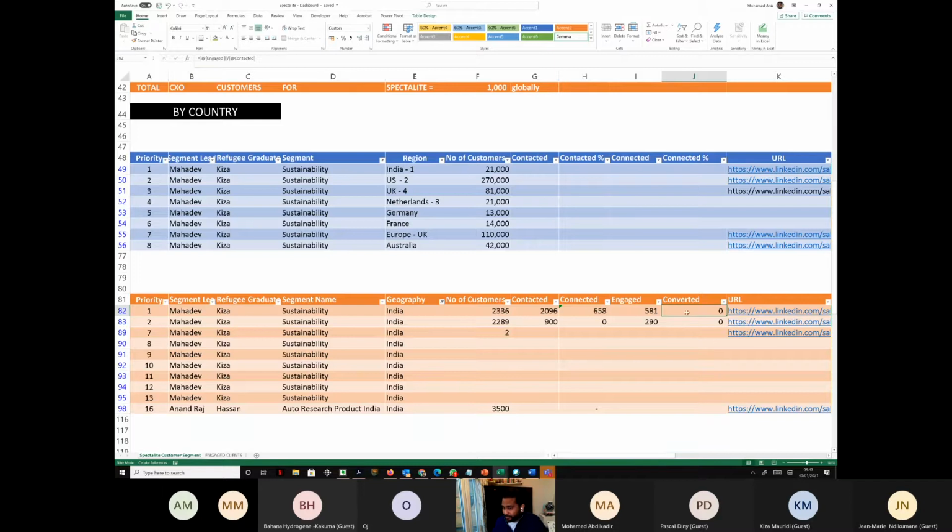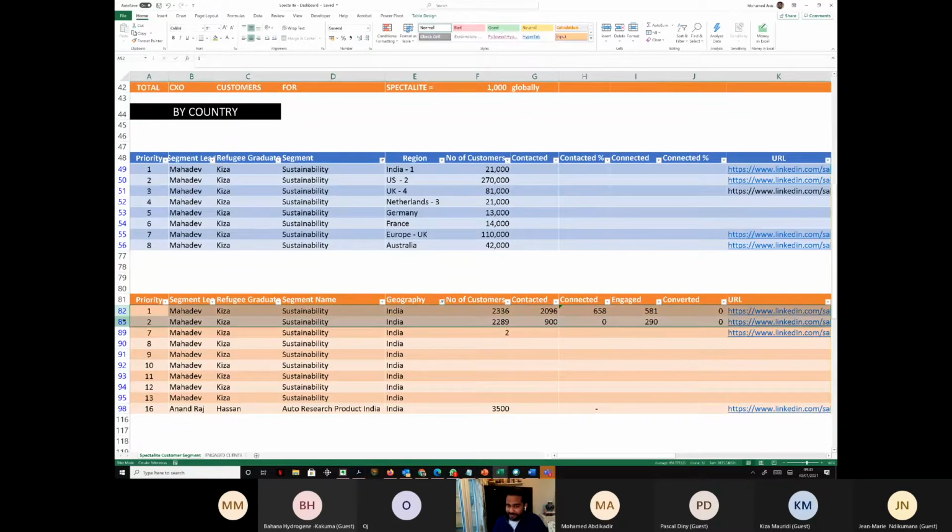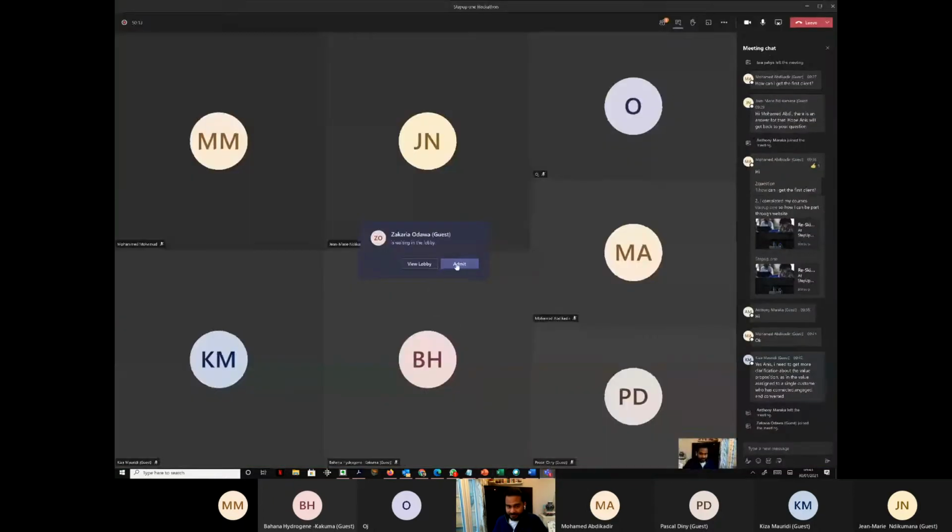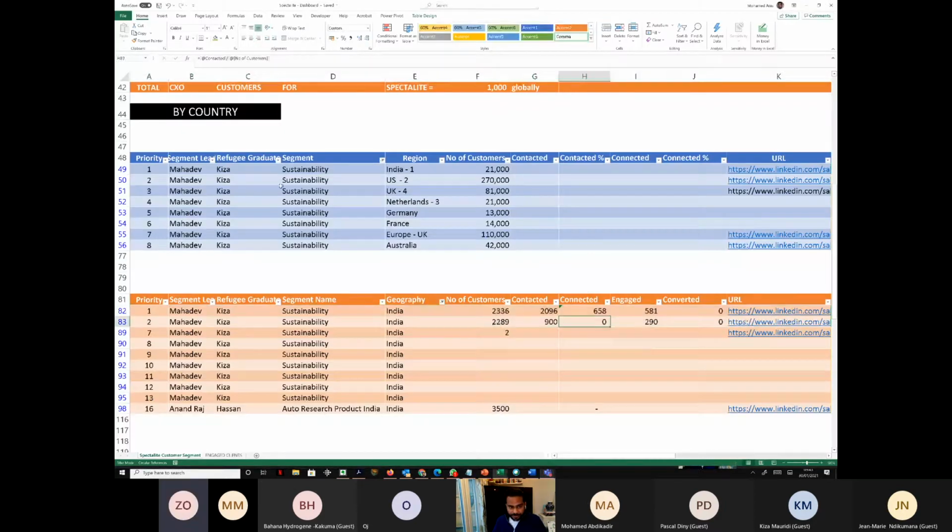Don't worry about the 0. This will mostly remain 0. If Mahadev gets one client in 6 months, this is a long cycle, right? So this is not like go to the shop and buy one small thing. These are all $1 million businesses. So it will take a long time for this to happen, right? Cool. So this is the breakup strategy, guys. We have to break it up until